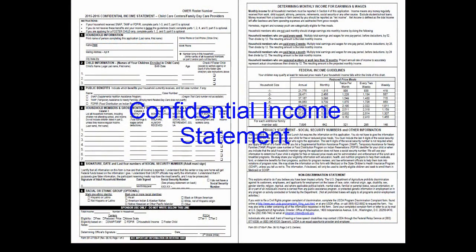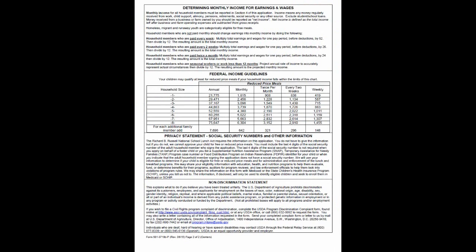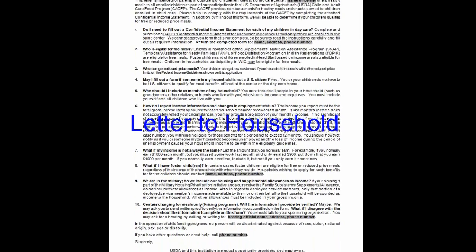The confidential income statement is a two-page document. Page 1 includes the application that participants or parent guardians will complete. Page 2 includes information regarding determining monthly income, the federal income guidelines, privacy statement, and the non-discrimination statement. The letter to the household is a fillable document that explains to the participants and the parent guardians about the confidential income statements and who to contact if they need more information and how to fill out the form, or if they have questions about CACFP.